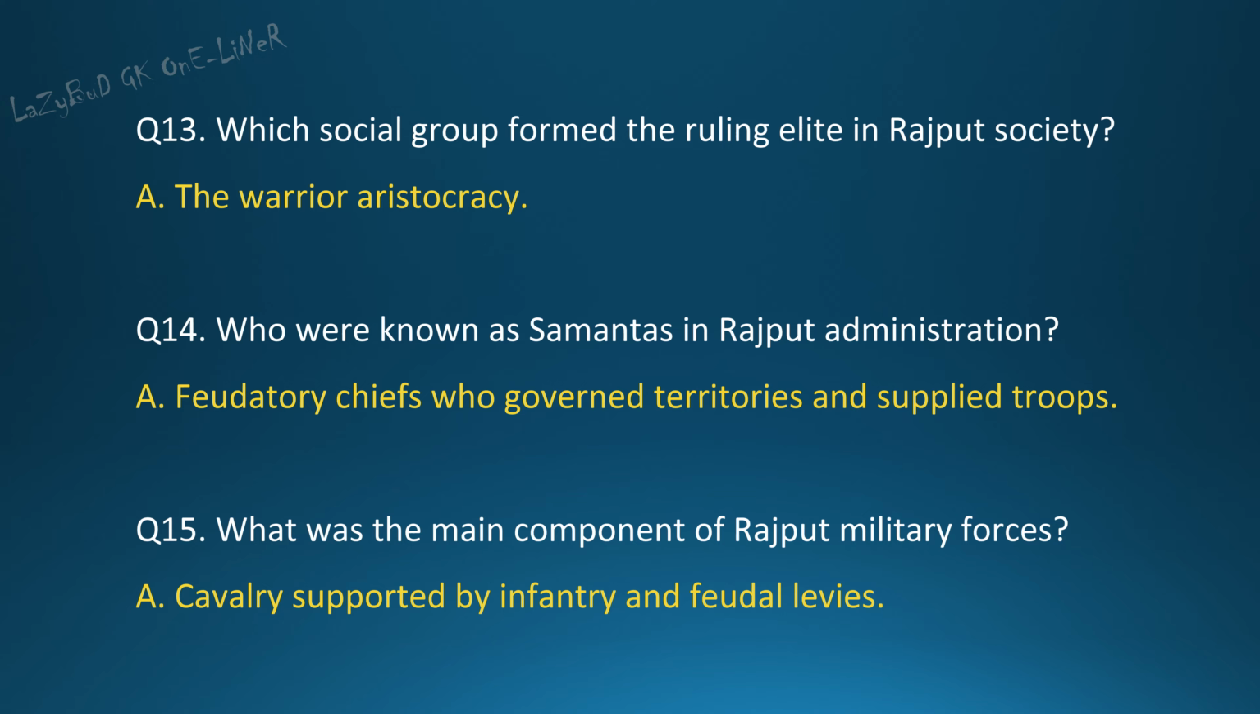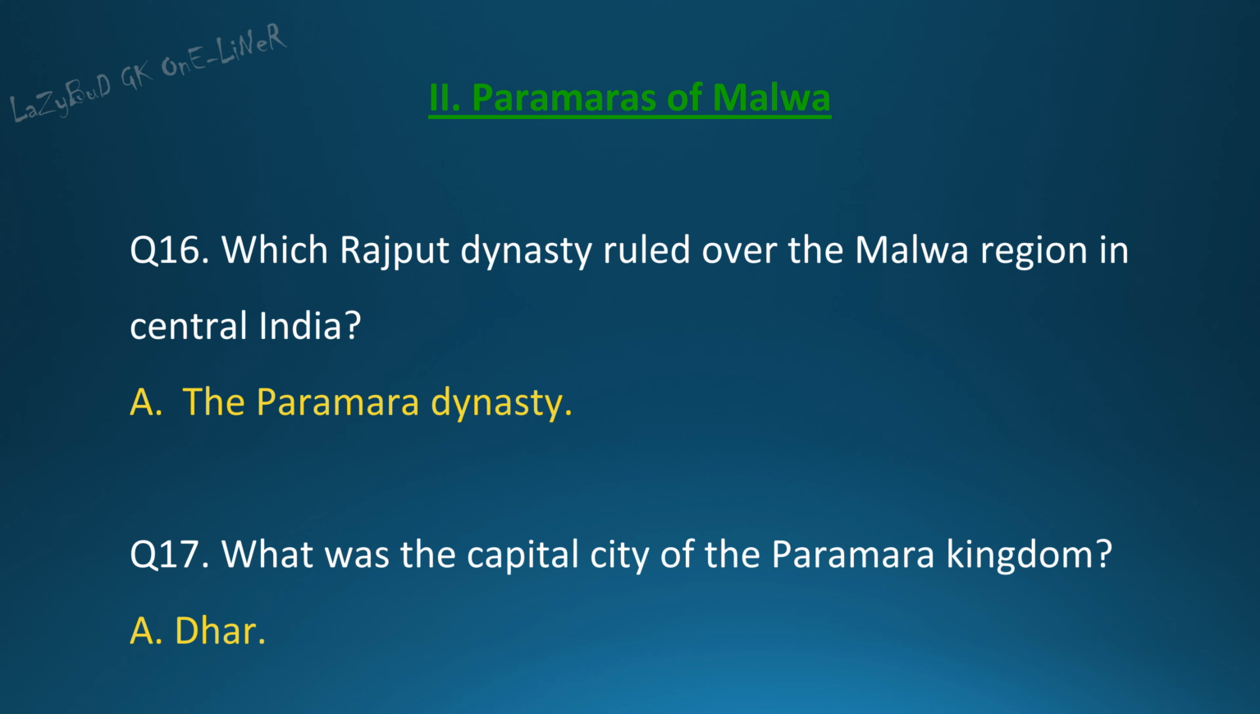Question 15. What was the main component of Rajput military forces? Answer. Cavalry supported by infantry and feudal levies. Section 2. Paramaras of Malwa.